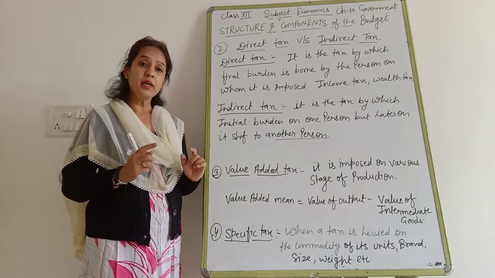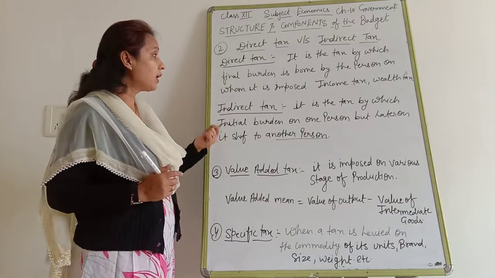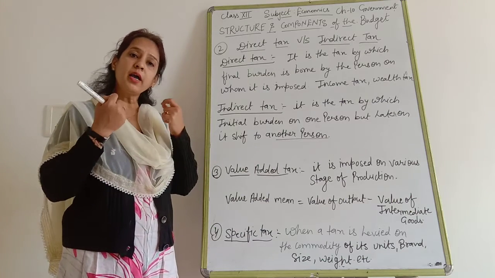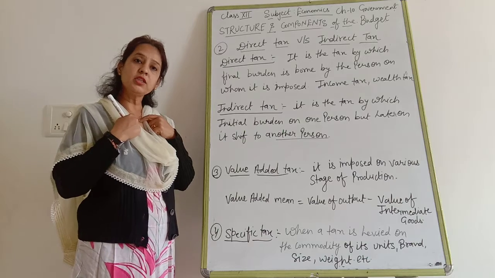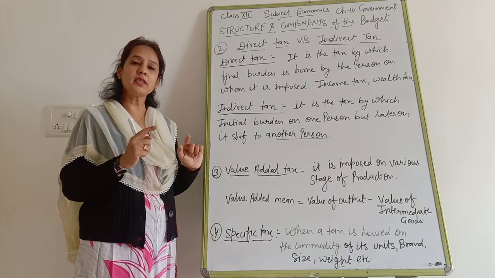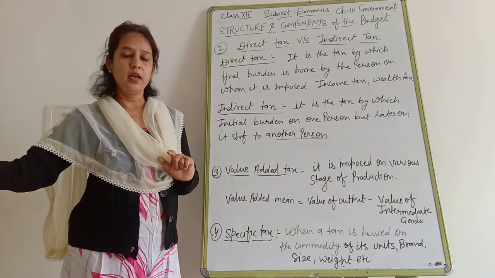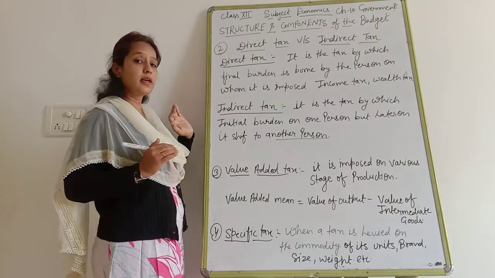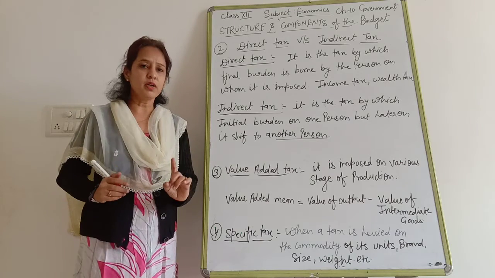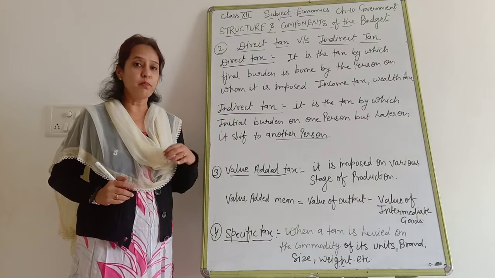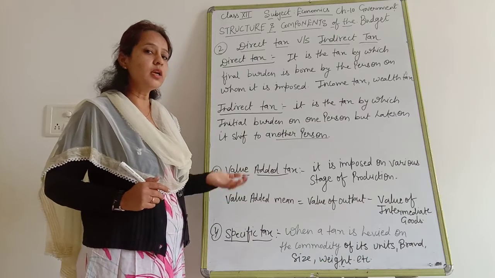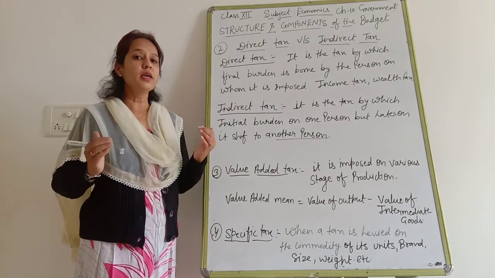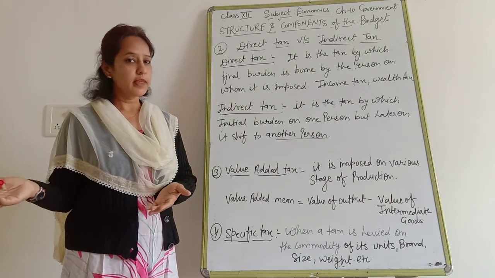Clear? But in a direct tax, if the tax is imposed on my income, then in that condition I have to pay the tax to the income tax department. That kind of tax is known as direct tax, in which there will be one person only who has to pay the tax directly to the income tax department, on whom it is imposed. He cannot shift his tax to someone else. Clear?